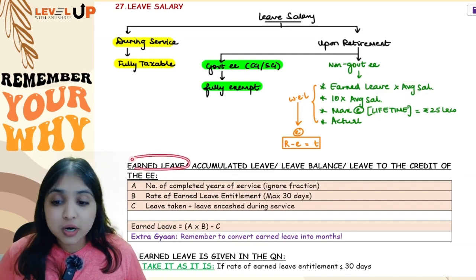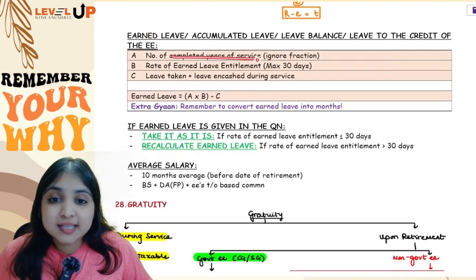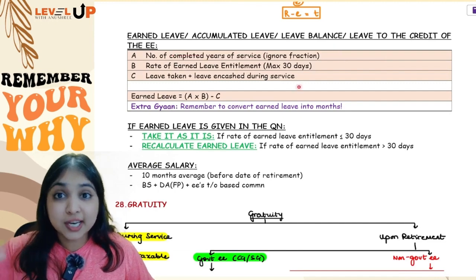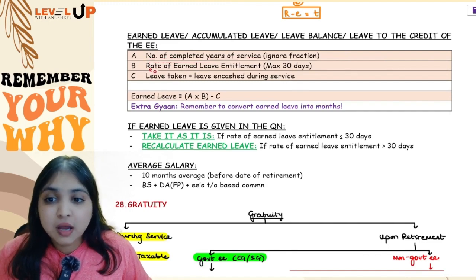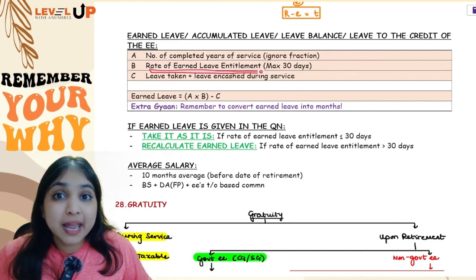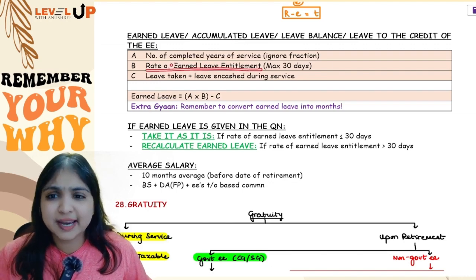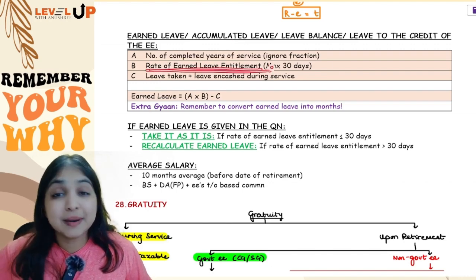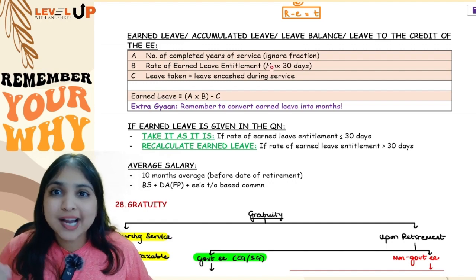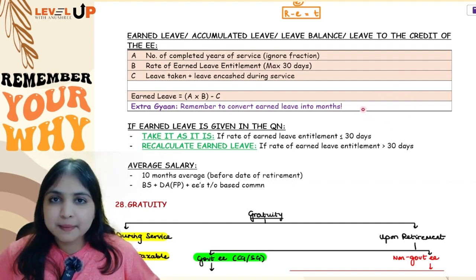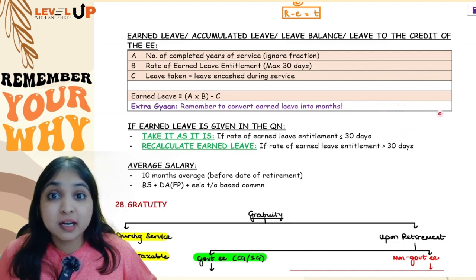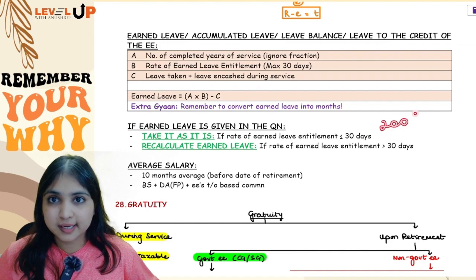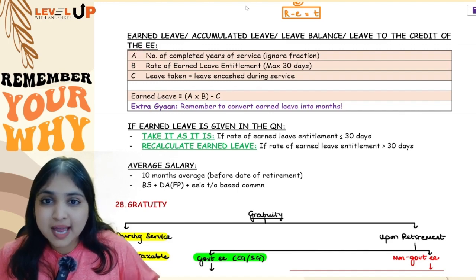See, for earned leave, you will first see how many years has the employee worked for. If there is any fraction, ignore the fraction. So first take the number of completed years of service, multiply that with how many days leave employee can take every year. What is the rate of earned leave entitlement? Rate of earned leave entitlement is nothing but in a year, employee is allowed to take how many days of leave. Like for example, let's say the employee has worked for 10 years, okay, and each year he is allowed to take 20 days of leave. So totally how many days of leave can he take in his entire period of service? 200 days.